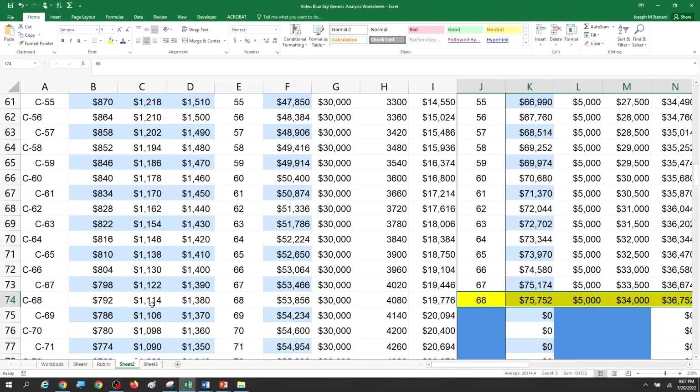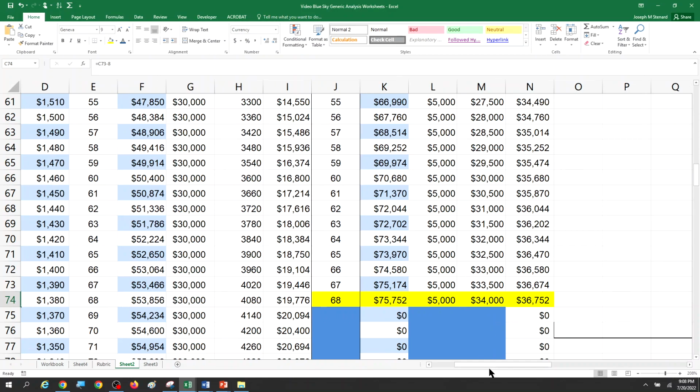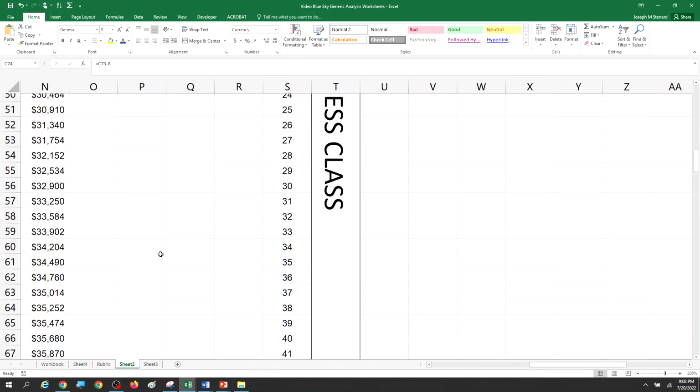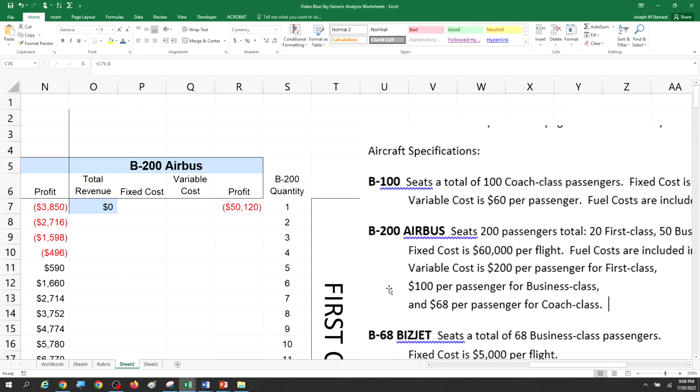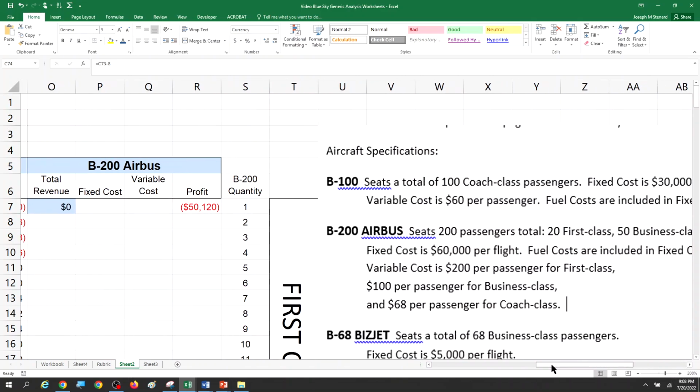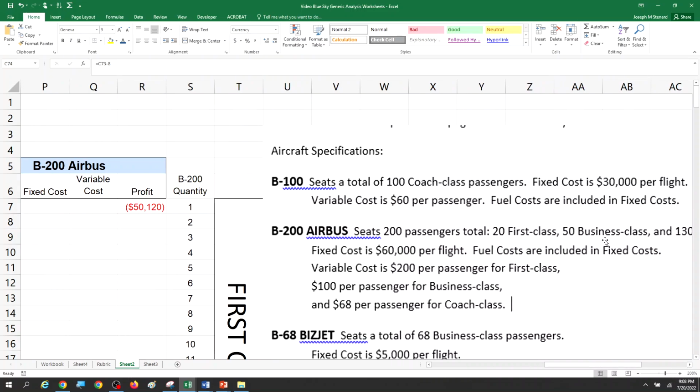So what we should do is fly the B-68 and charge $1,114, unless the B-200 makes even more than $36,000. Let's see how that goes. So now we get into a similar situation, right? There's 200 passengers, or 200 seats on the B-200. It has a fixed cost of $60,000. It has variable cost of $200 for first class, $100 for business class, and $68 for coach class.